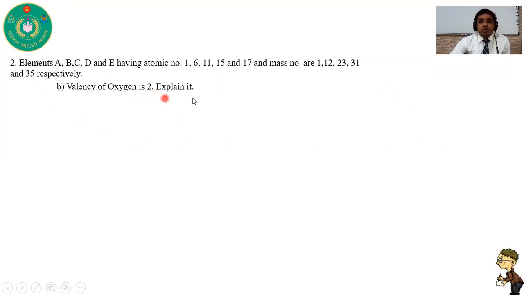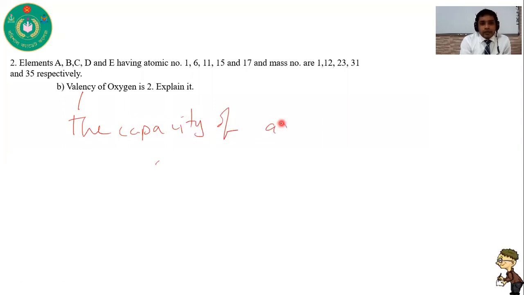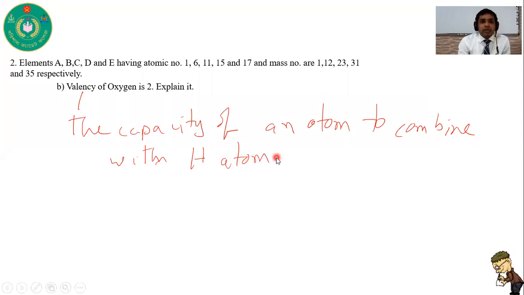Number 2, valency of oxygen is 2. Explain it. So in this case, you have to know what is valency. I think it is known by you. What is valency? Valency is the capacity of an atom to combine with hydrogen atom. The capacity of an atom to combine with hydrogen atom.